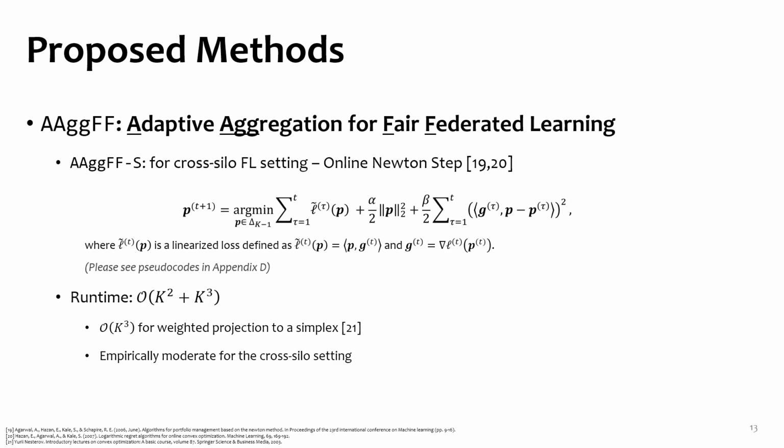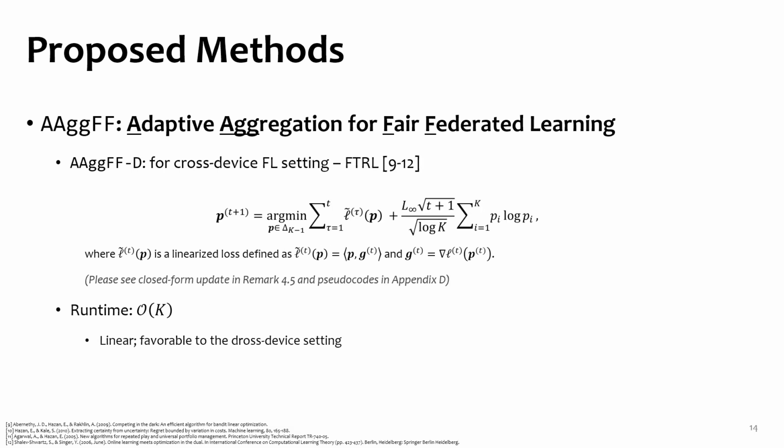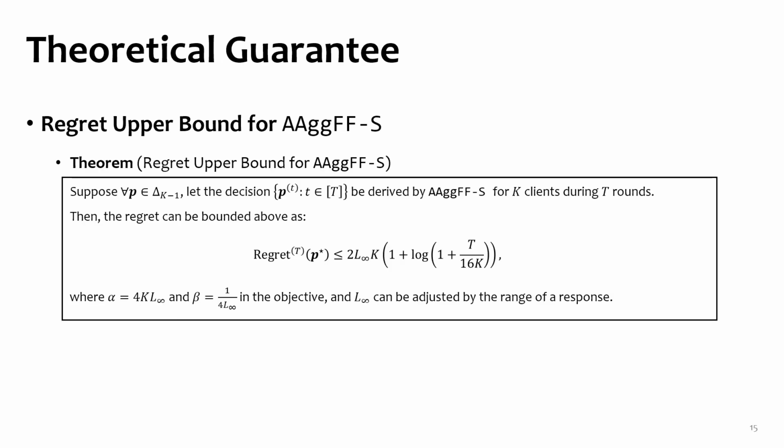Here is the algorithm for the cross-silo setting. We can directly adopt the Online Newton Step algorithm since we usually observe all local losses in the cross-silo setting. For the cross-device setting, we can resort to the following objective with the negative entropy regularizer, which is also a direct instantiation of the FTRL objective.